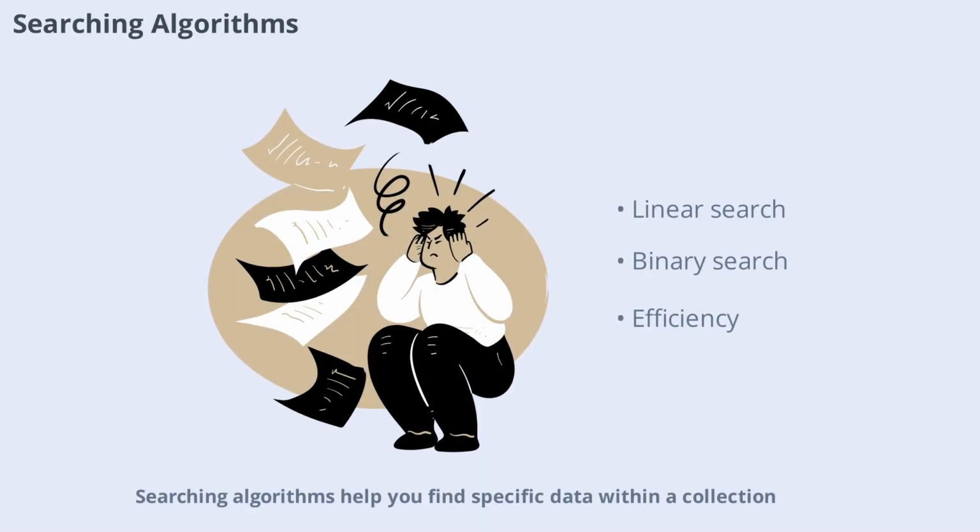Searching algorithms help you find specific data within a collection. The two most common types are linear search and binary search. Linear search checks each element one by one, while binary search divides the list in half each time, making it much faster for sorted data. Choosing the right search algorithm depends on the size and organization of your data.